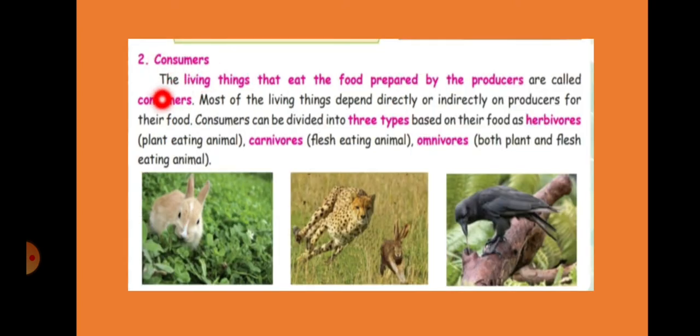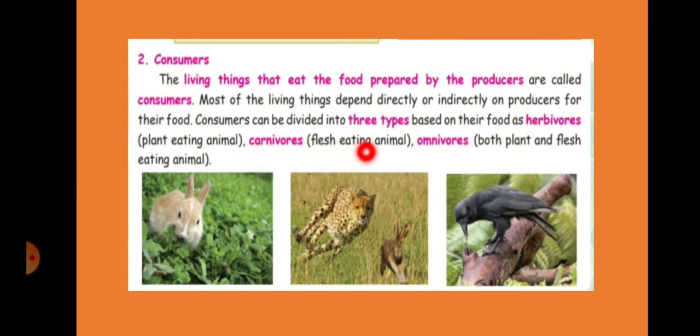Okay, now next, consumers. Consumers means the living things that eat the food prepared by the producers. Now plants are the producers, right? So the living things that eat the food prepared by the plants are called consumers. Most of the living things depend directly or indirectly on producers for their food. Consumers can be divided into three types based on their food. Herbivores means plant eating animals. Only these animals will eat only plants.